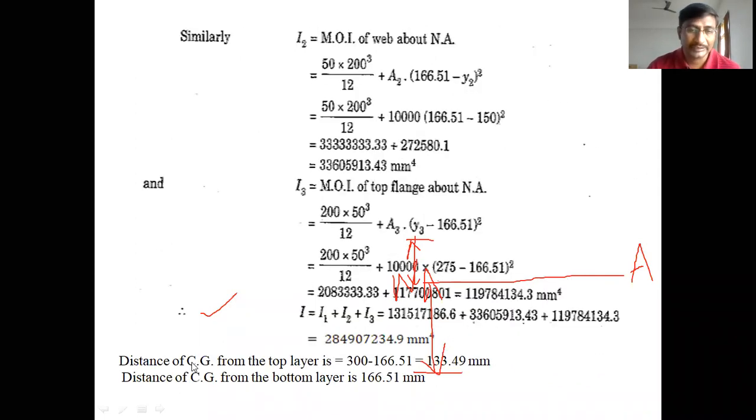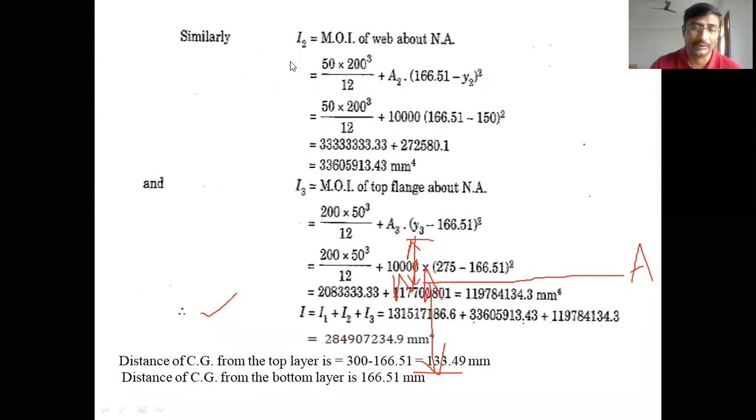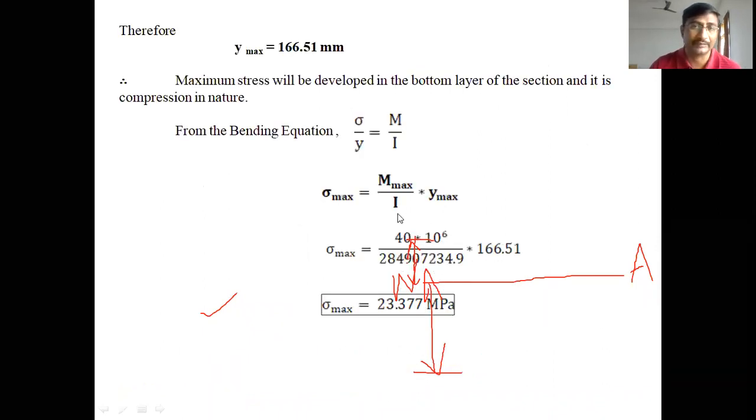So here, the distance of CG from the top layer is 300 minus 166.51, that is 133.49. The distance of CG from the bottom layer is 166.51 mm. So the bottom layer is far away from the neutral axis. Therefore, maximum stresses are induced in the bottom layer. Of these two, which one is the maximum? 166.51. So we can take Y maximum as 166.51.